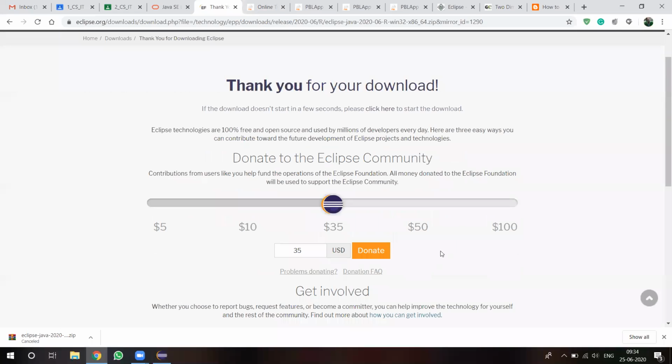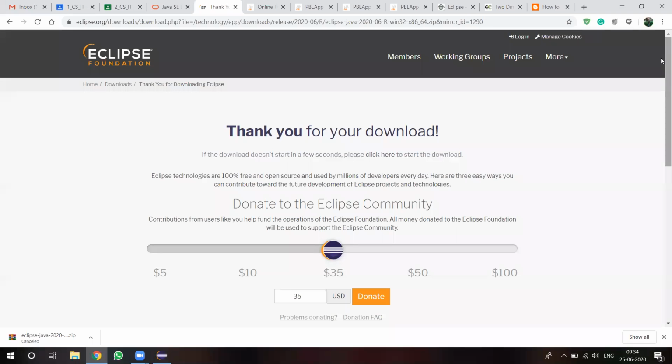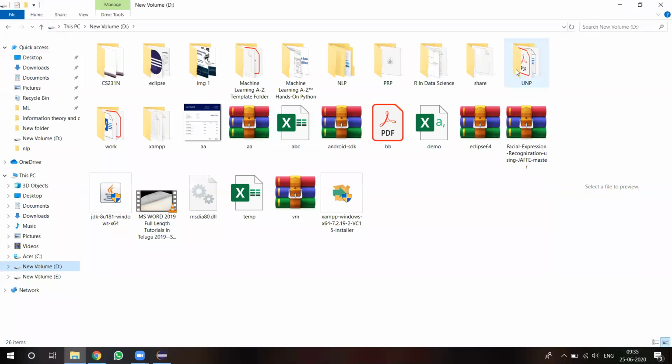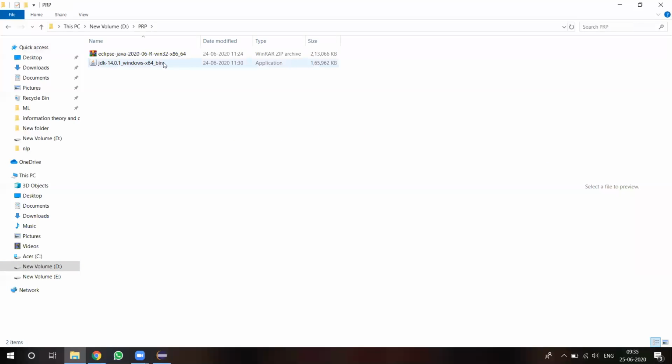Okay, once you click on that download button, it asks to download the Eclipse exe file. With the Eclipse exe file, you can download and install directly. Otherwise, we can download the Eclipse IDE zip file. Once you click on the Eclipse IDE zip file, Eclipse will be downloaded in zip format, and it comes like this, an Eclipse zip file.